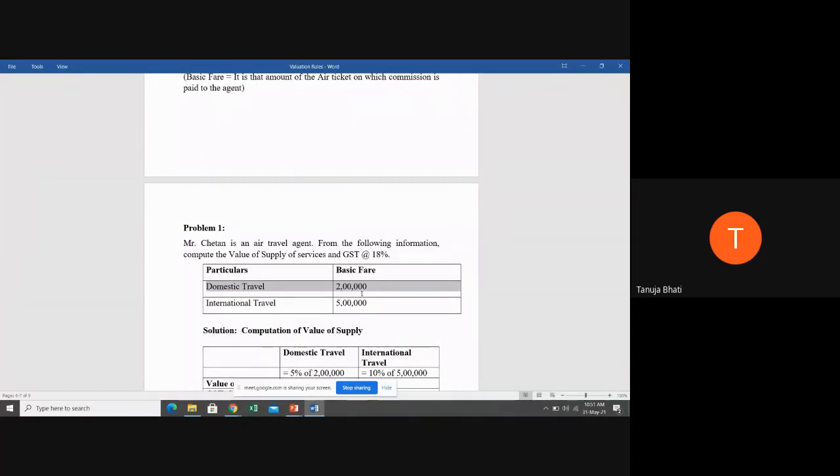In case of air travel agent, what is going to be the value, students? 5%. 10,000. 10,000, ma'am. 5% of 2 lakh, that is 10,000. And in case of international travel, what is going to be the value on which I'm going to charge GST? On the full 5 lakh, will I be charging GST? Or what is the amount? Yes, students? 25,000.